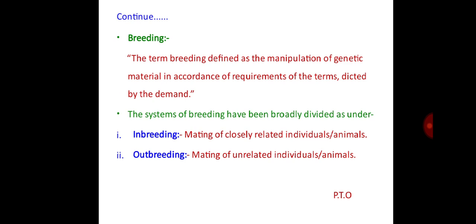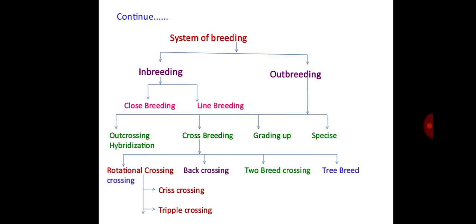First, we will see what is meant by breeding. The term breeding is defined as the manipulation of genetic material in accordance with the requirements dictated by the demand. The system of breeding has been broadly divided into two classes. First one is inbreeding, second one is outbreeding. Inbreeding means mating of closely related individuals or animals, whereas outbreeding means mating of unrelated individuals or animals.